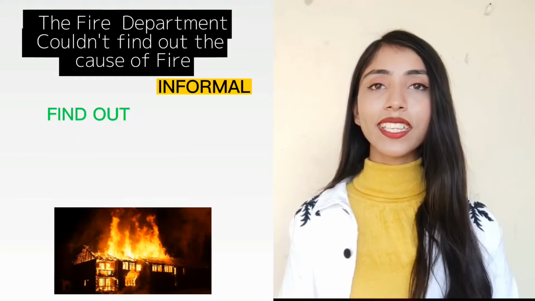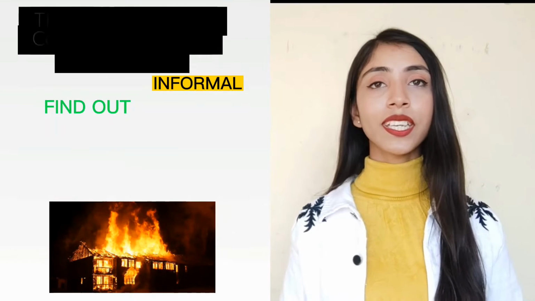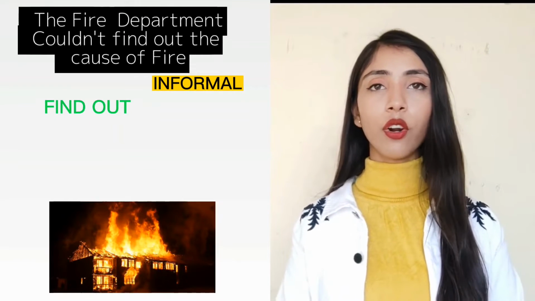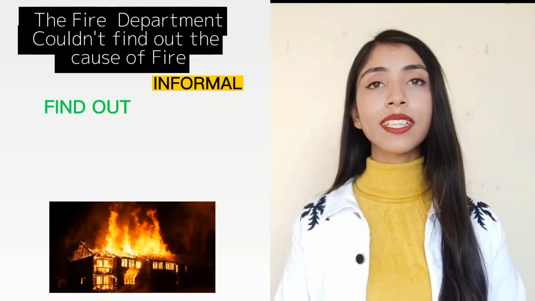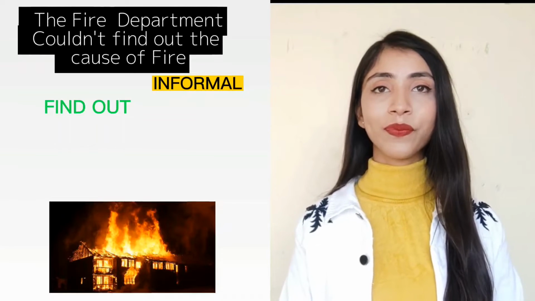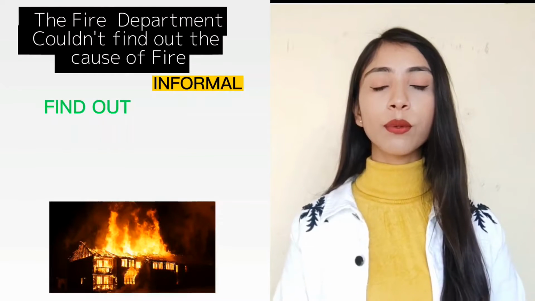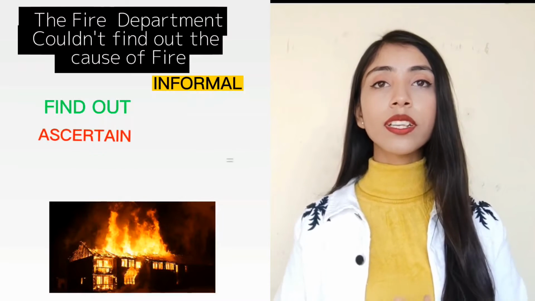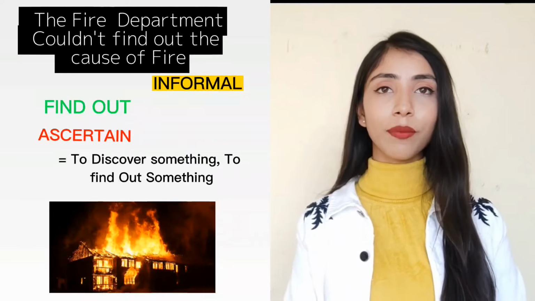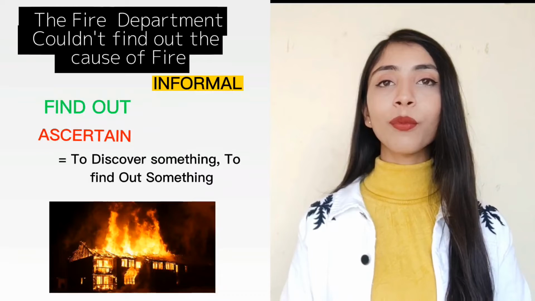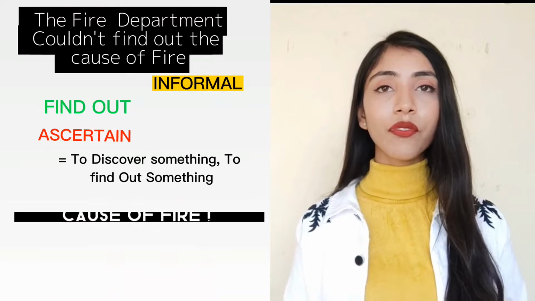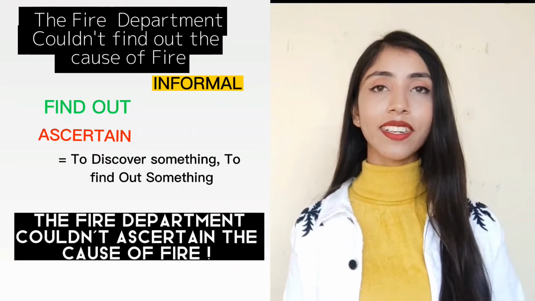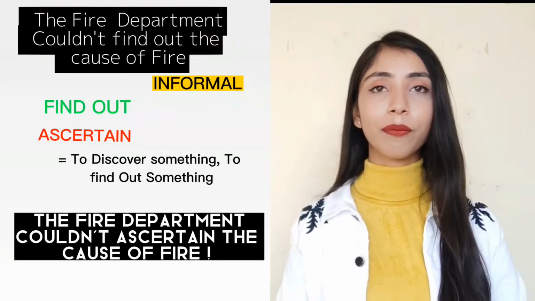So that's why it is an informal sentence. Now instead of find out, what can we use to make this sentence more formal? Instead of find out, we can use ascertain, which means to discover something, to find out something. So our formal sentence is, the fire department couldn't ascertain the cause of fire.